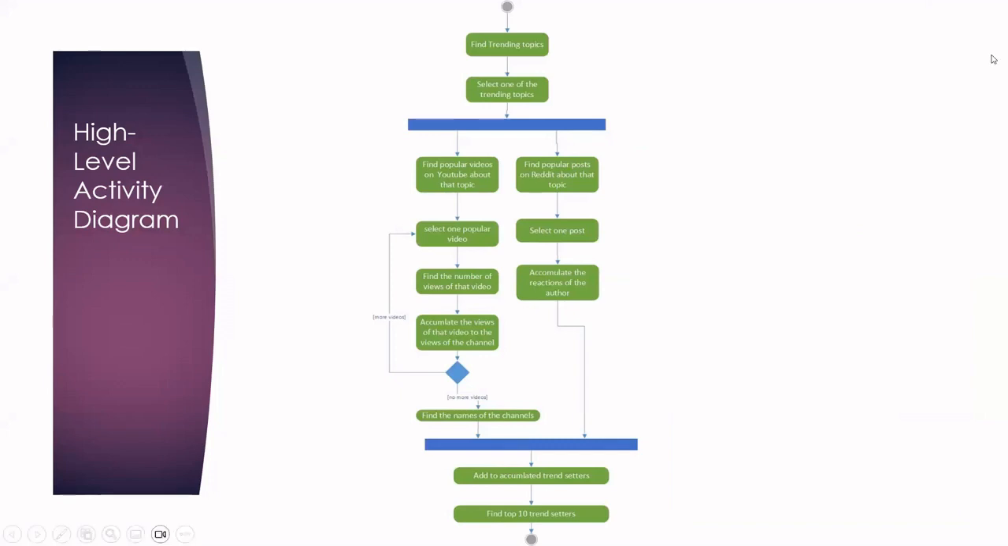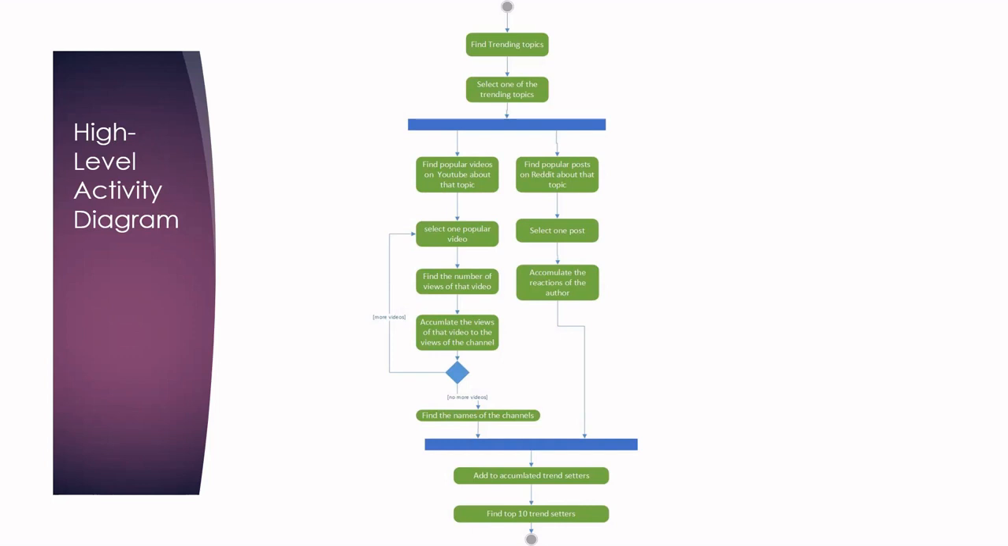So let's see. Now, I just described it in words, and I see from your faces that it's not very clear. Now, let me try to describe it with a diagram and see if that's going to be useful. So first step is that we start with finding trending topics.